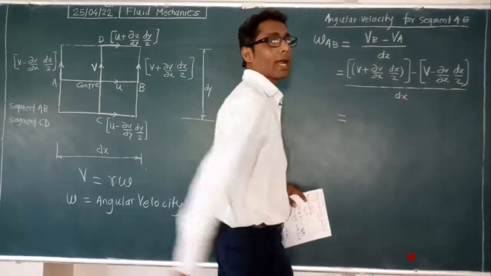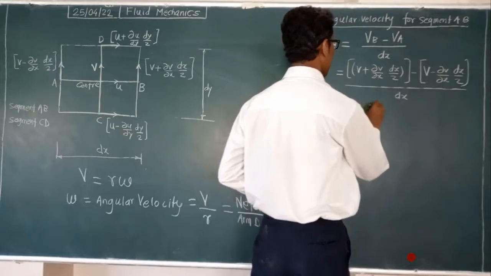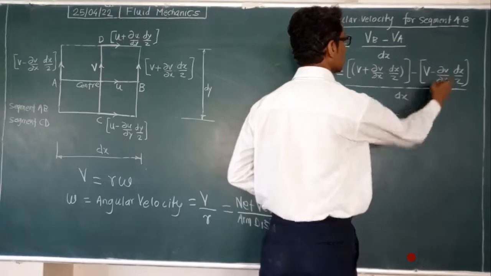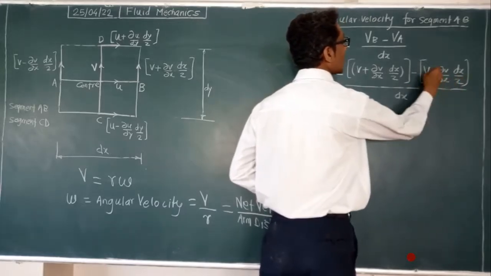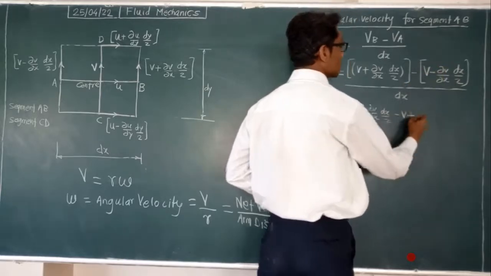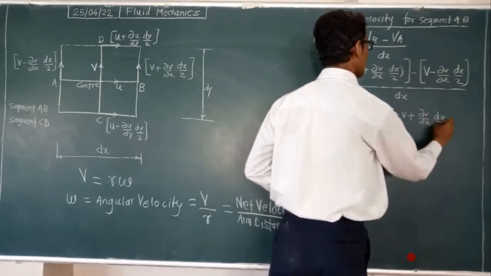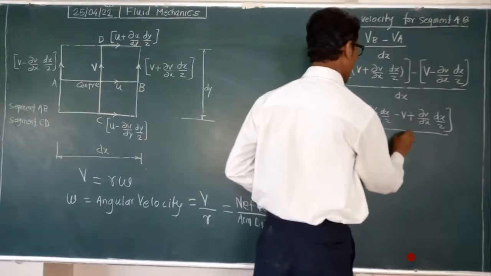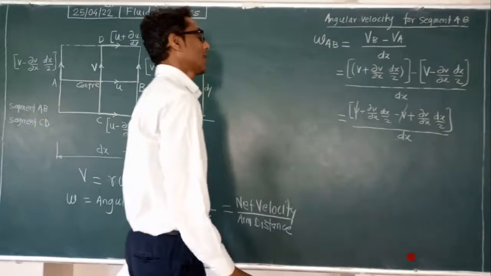Now solve the bracket. The minus sign is outside the bracket, so when we solve it, the inside signs change. Minus V, and this minus becomes plus delta V by delta x into dx by 2, divided by dx. In this case V and this V get cancelled.